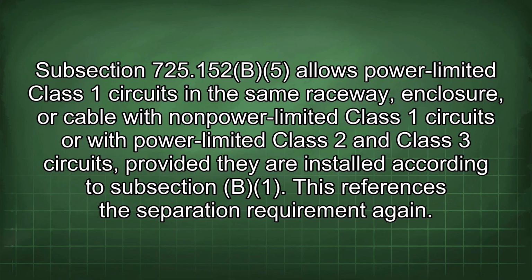Subsection 725.152(B)(5) allows power-limited Class 1 circuits in the same raceway, enclosure, or cable with non-power-limited Class 1 circuits or with power-limited Class 2 and Class 3 circuits, provided they are installed according to subsection B1. This references the separation requirement again.